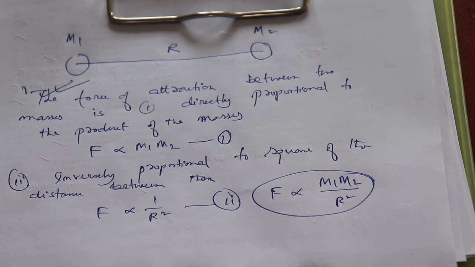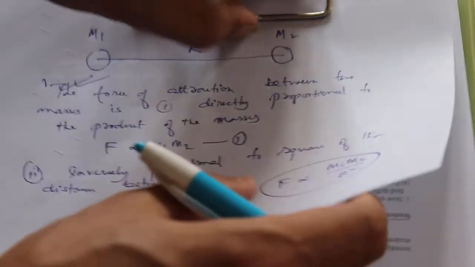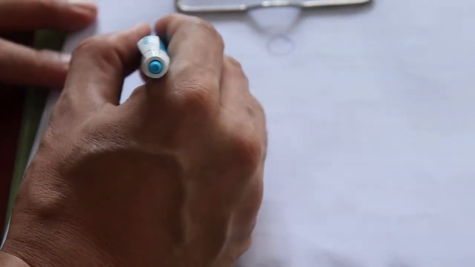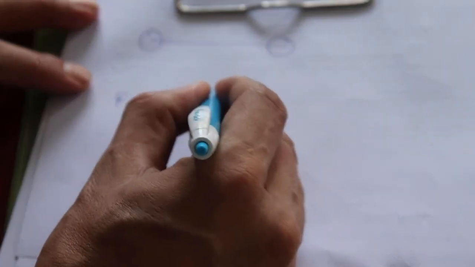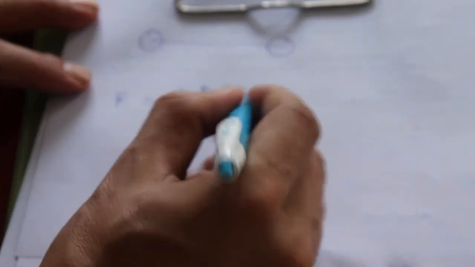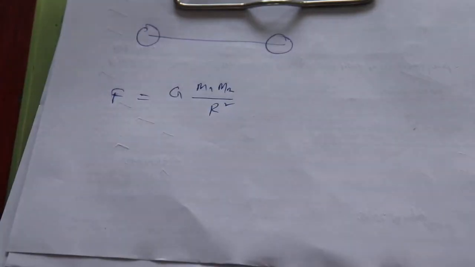Then, in the second part of the question, you need to define the universal gravitational constant Z. So now let's see how we define it. Take the two masses again here. This equation we have seen: F is equal to Z m1 m2 by r squared.